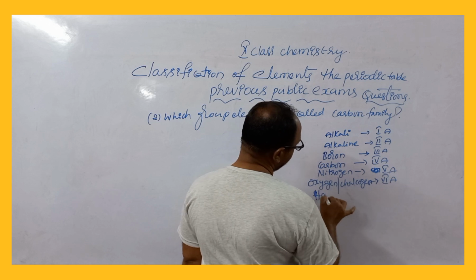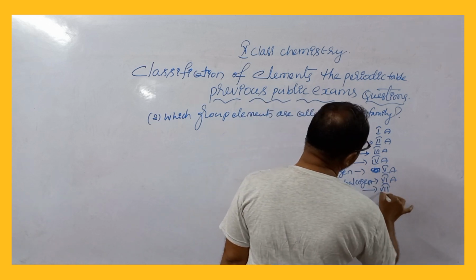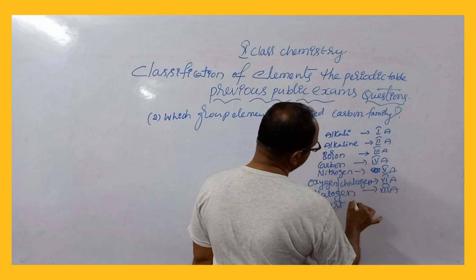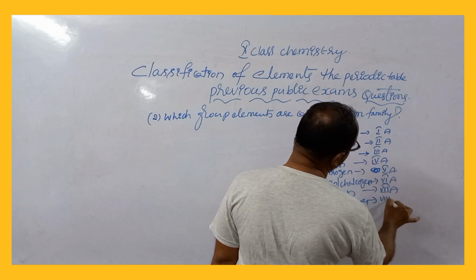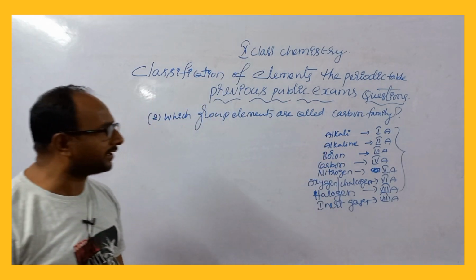Halogen family, 7A group. And inert gases family, also called rare gases or noble gases, 8A group. So these are group numbers and their family names.